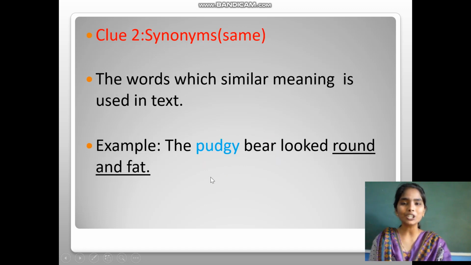Coming to the second clue, it is synonyms. A word with similar meaning is used in the text. For example, the pudgy bear looks round and fat. Here I need to find the meaning of pudgy. Which word is helping me to find the meaning of pudgy? Round and fat. So the meaning of pudgy is round and fat.